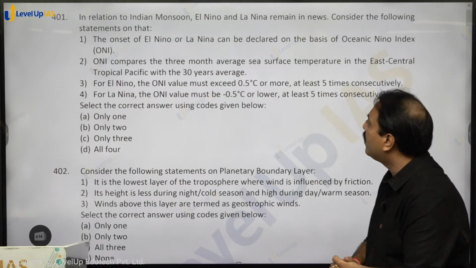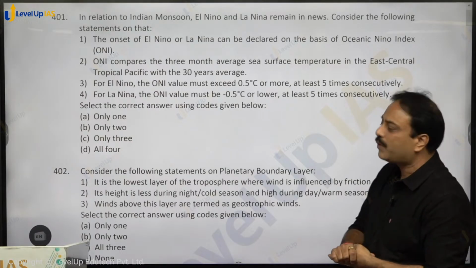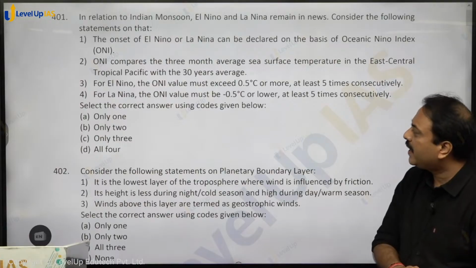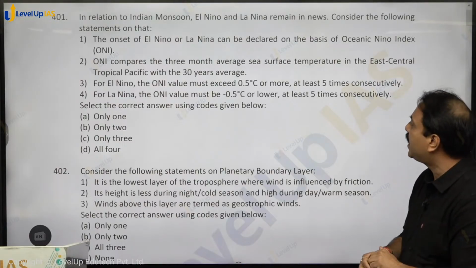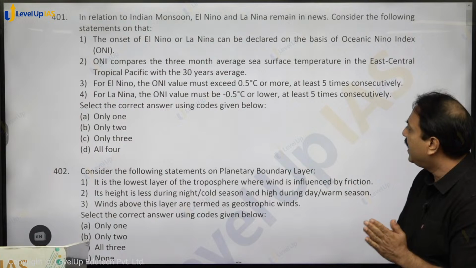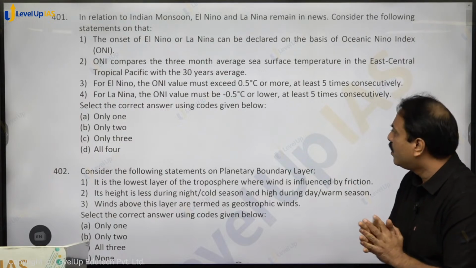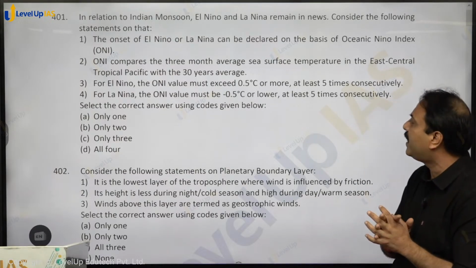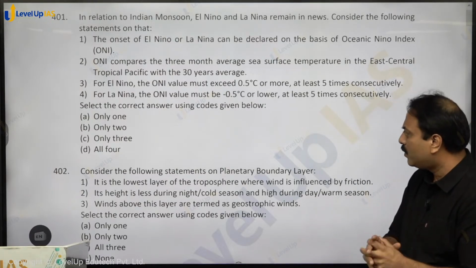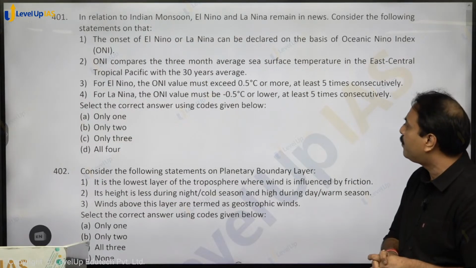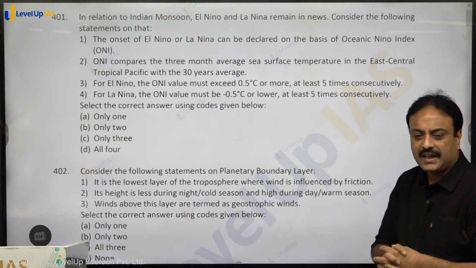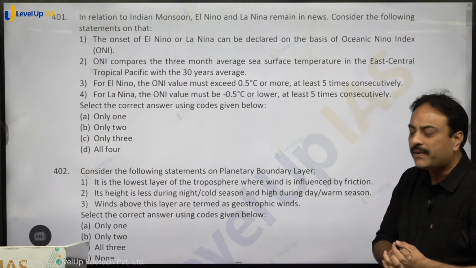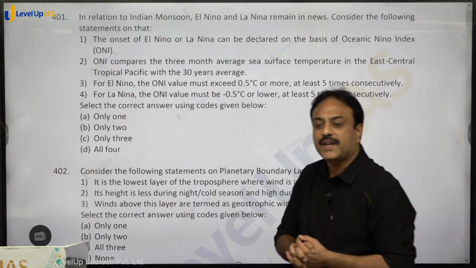The onset of El Nino and La Nina can be declared on the basis of the Ocean Nino Index. The second statement: ONI, that is Ocean Nino Index, compares the 3-month average sea surface temperature in the East Central Tropical Pacific with the 30 years average. For El Nino, the Ocean Nino Index value must exceed 0.5 degrees Celsius or more at least 5 times consecutively, and for La Nina it must be minus 0.5 degrees Celsius or less at least 5 times consecutively.